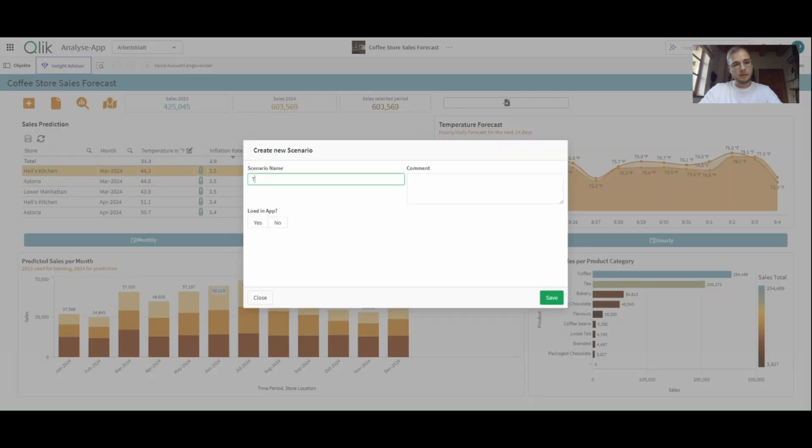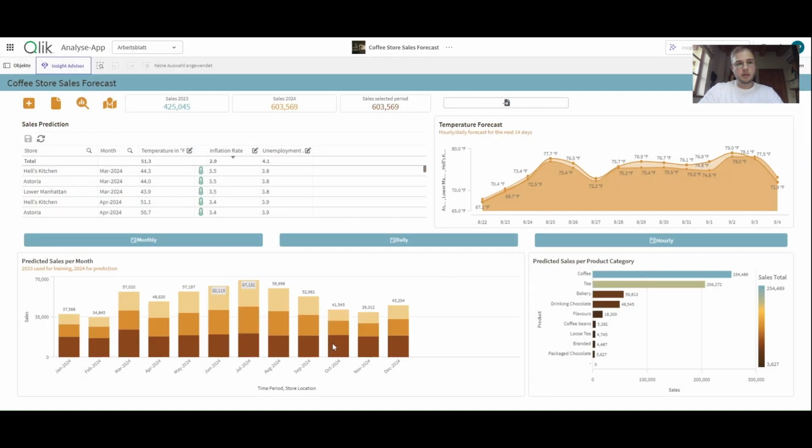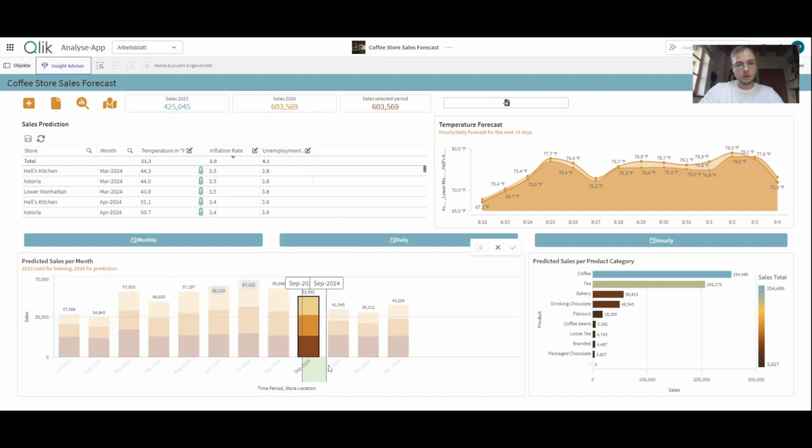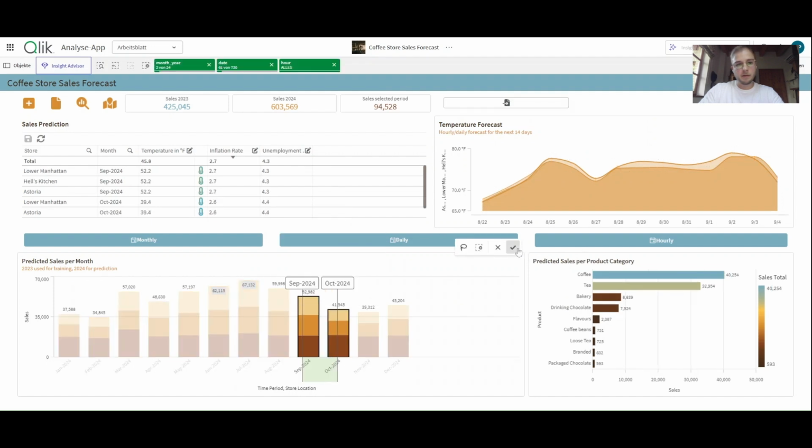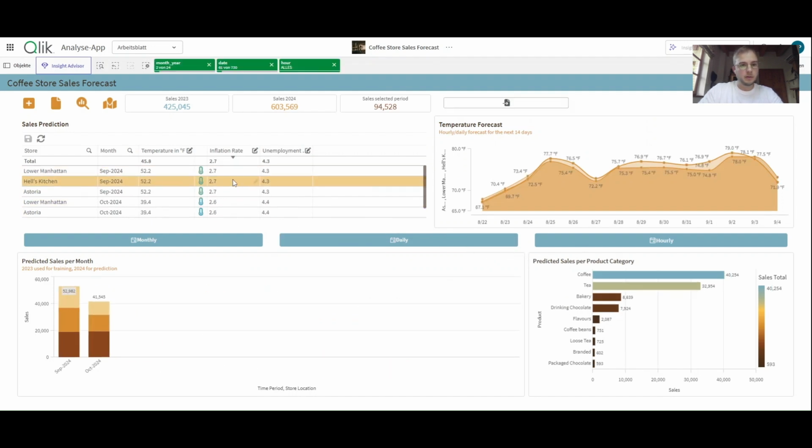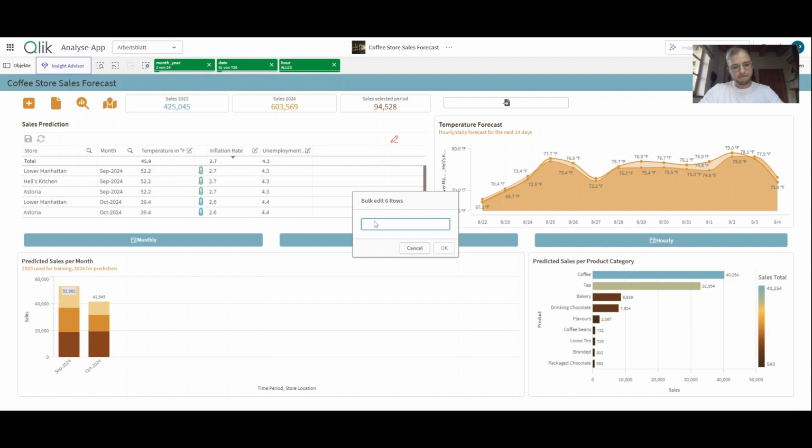Let's create a new scenario. Let's call it test. Load it in the app, save, and let's say we're interested in September and October, the next 2 months. And we can see those are just estimates, the inflation rate 2.7% roughly. Let's say we're a bit more pessimistic than that, and say we expect 4%, 6% unemployment rate. So this is just a showcase.